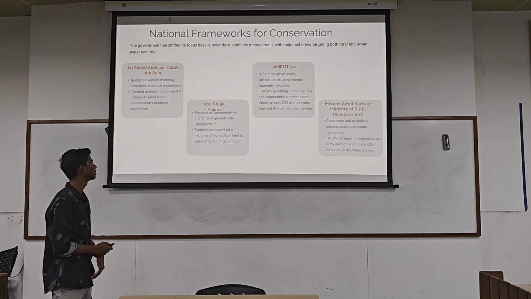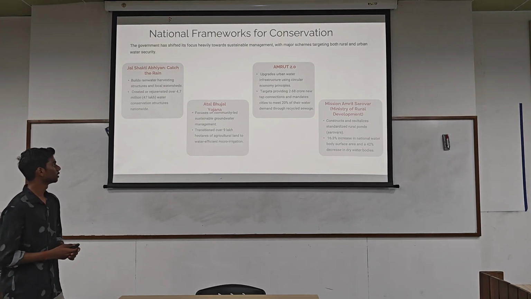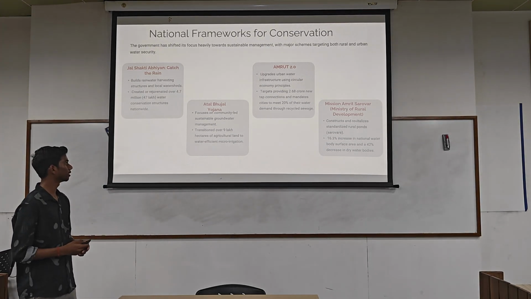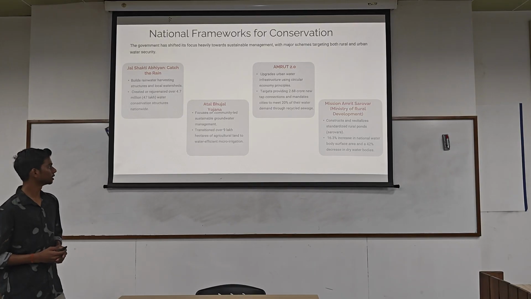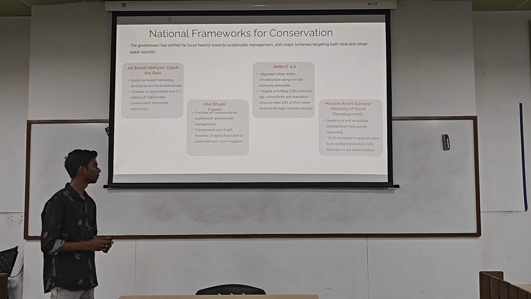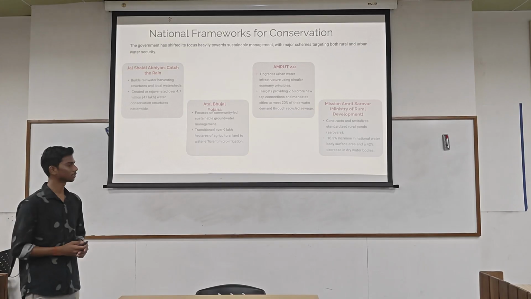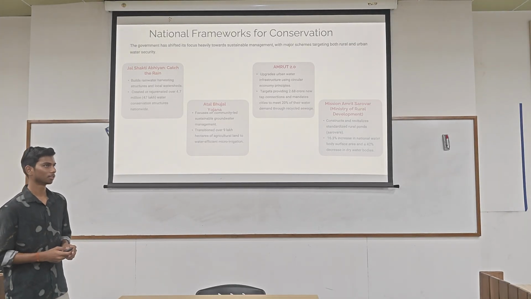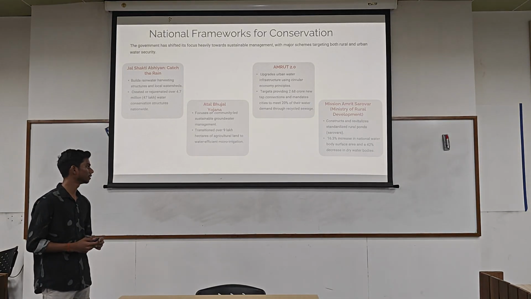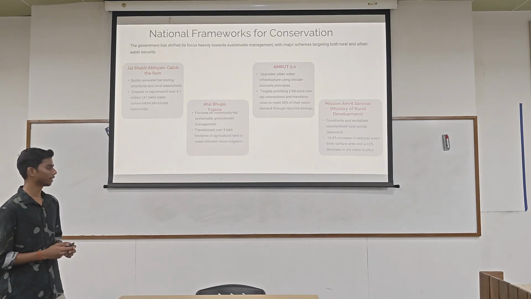And the third is Amrut. It mainly focuses on the circular economy principle. It mainly targets to provide 2.68 crore new tap connections, and it mandates 20% of water demand to be met through recycled sewage. And the last one is Mission Amrit Sarovar. It mainly aims to construct standardized ponds to manage watersheds, with a 16.3% increase in national water body surface and a 42% decrease in dry water bodies.